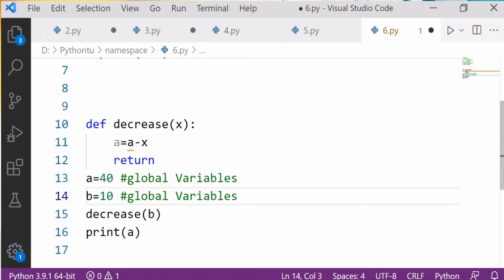It will return the value 10 only, as it is 10.